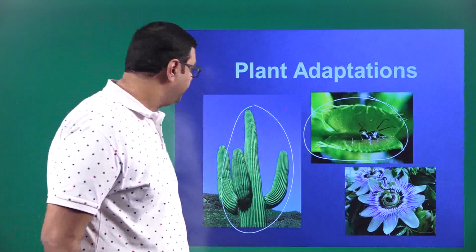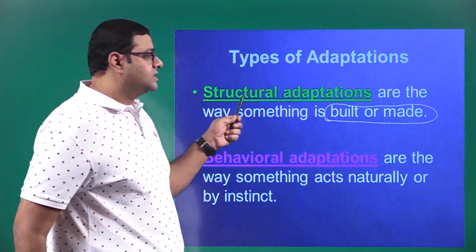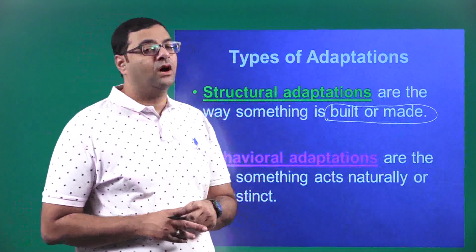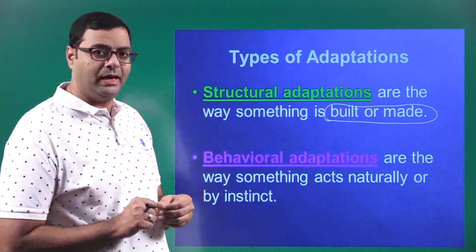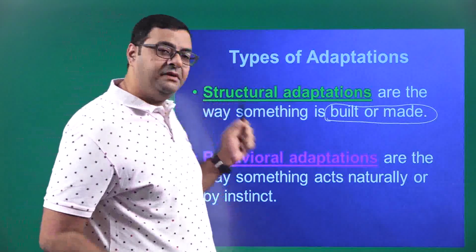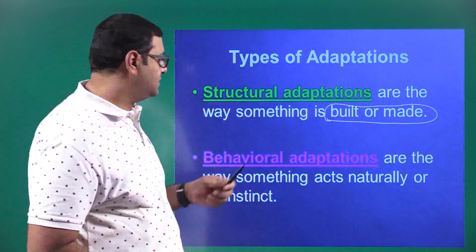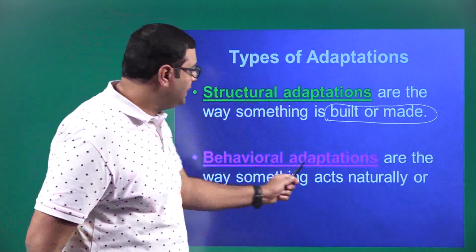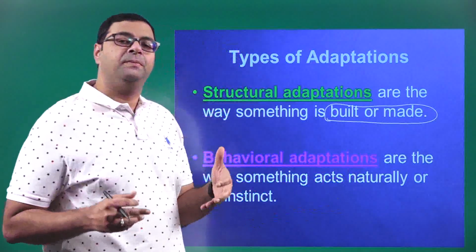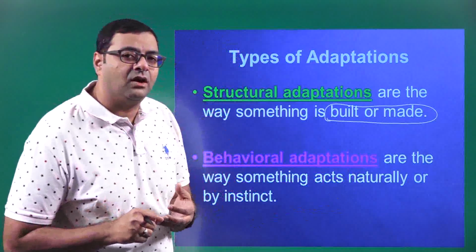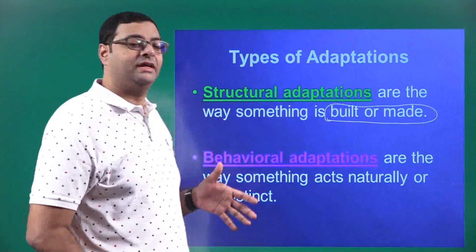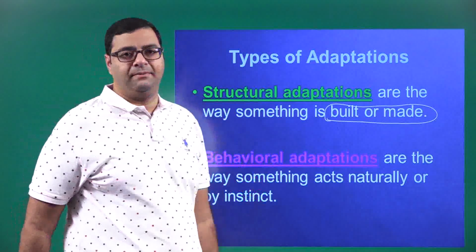So structural adaptations are the way something is built or made. Then you have behavioral adaptations. They are the way something acts naturally or by instinct. So how is that particular organism acting or reacting to that particular environment is what behavioral adaptation is.